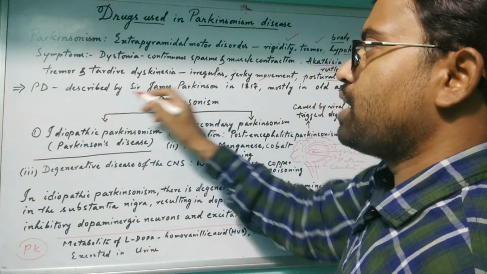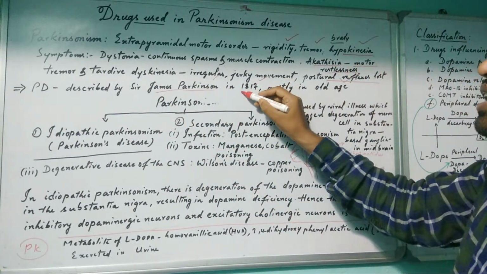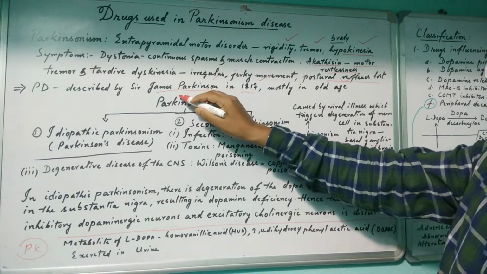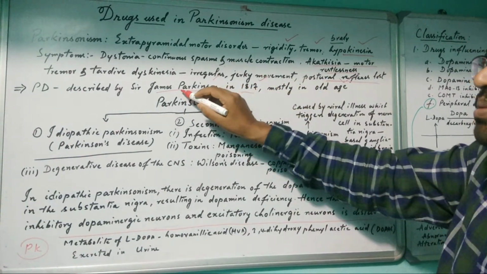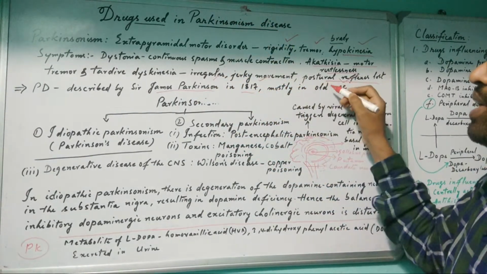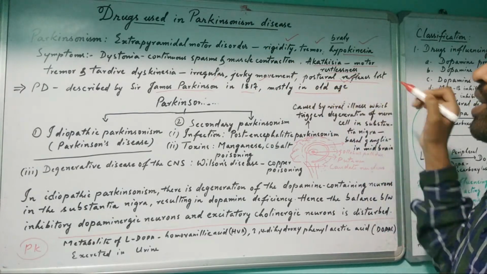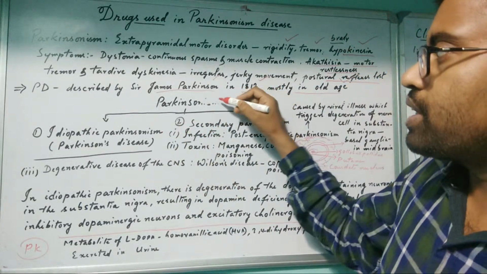Parkinsonism disease was described by Sir James Parkinson in 1817. This is the scientist who described this disease, and by his name it is called Parkinsonism. In 1817 he described it; mostly it occurs in old age.